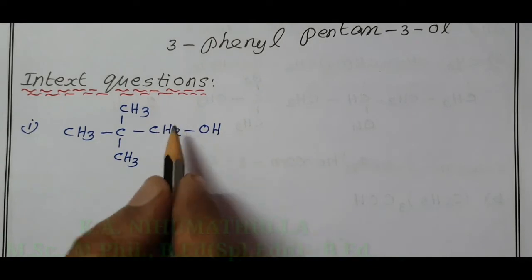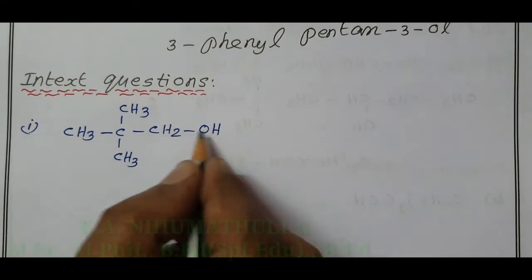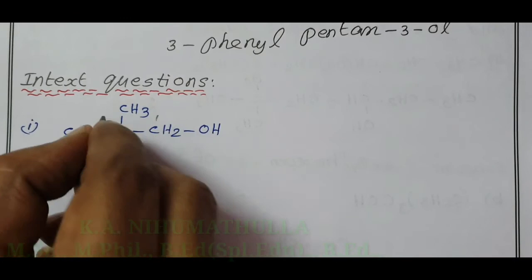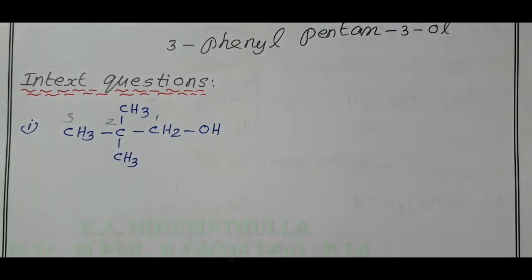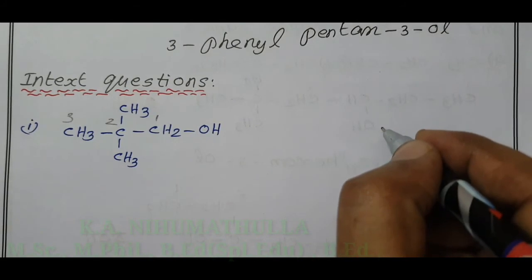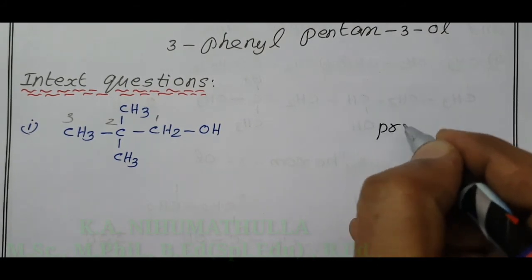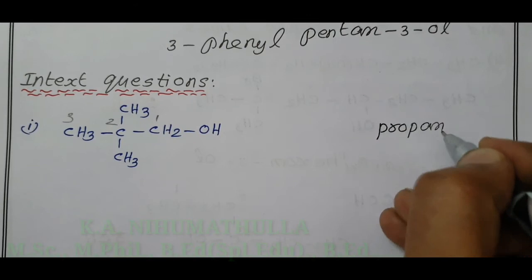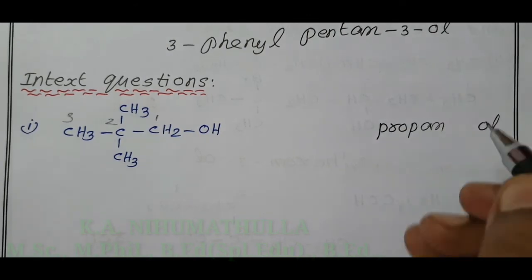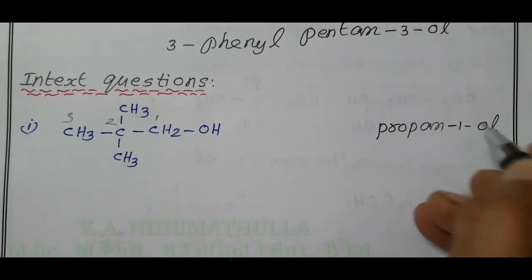The numbering starts from the main chain, this chain. OH is attached to the first carbon atom, 1, 2, 3. The main chain contains 3 carbon atoms. Therefore the root word is prop, carbon-carbon single bond, an, OH, ol. Position of OH is 1.